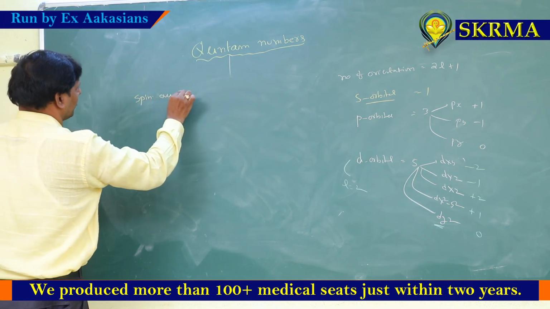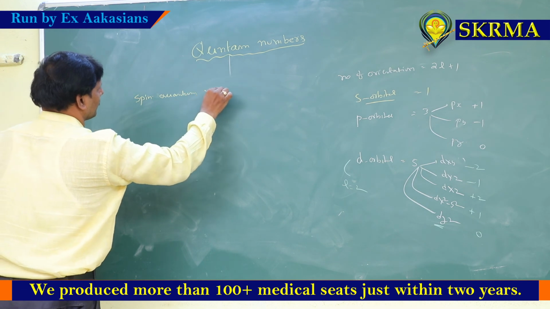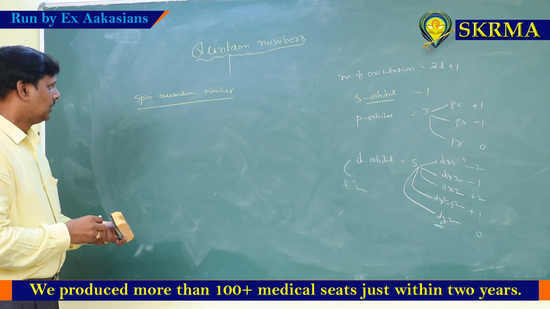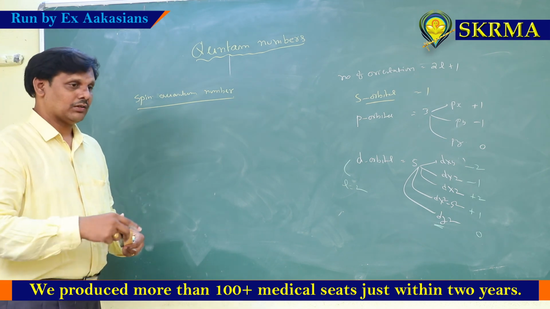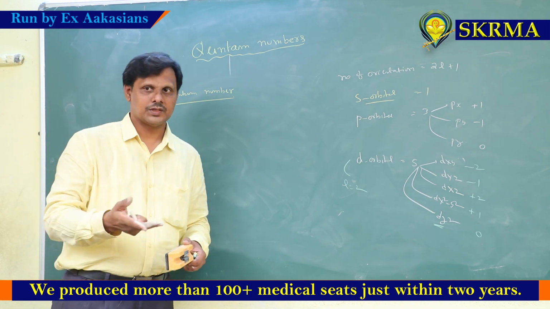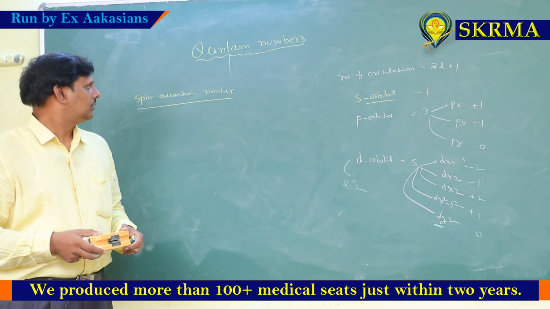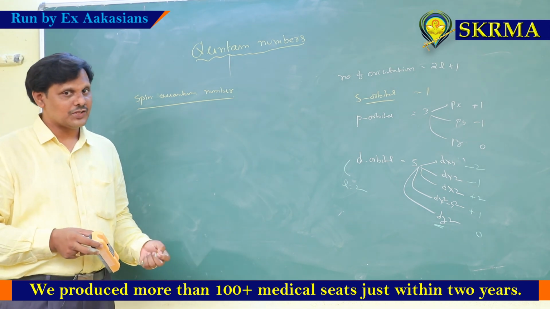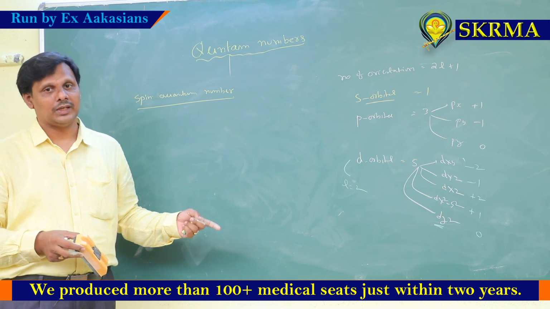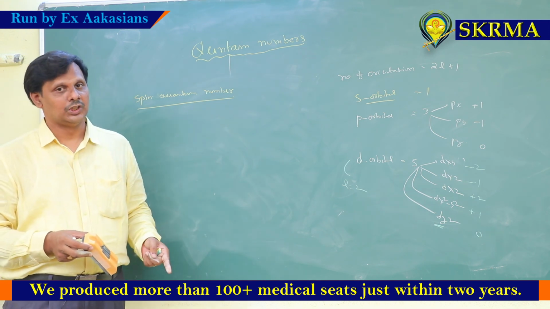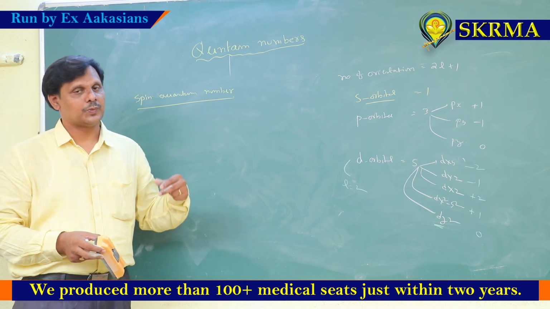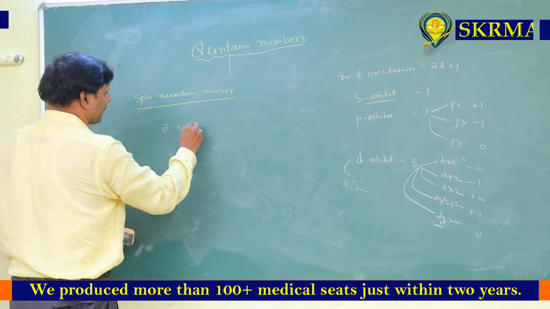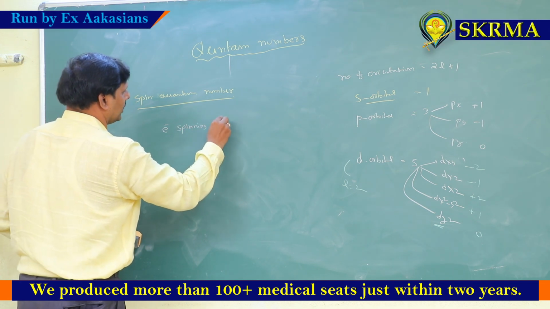Spin quantum number. You know that electrons revolve around the nucleus. This is a fact only. Now the point is that electrons are not only revolving around the nucleus but also spinning on their own, about their own axis. The spinnings are of 2 types.